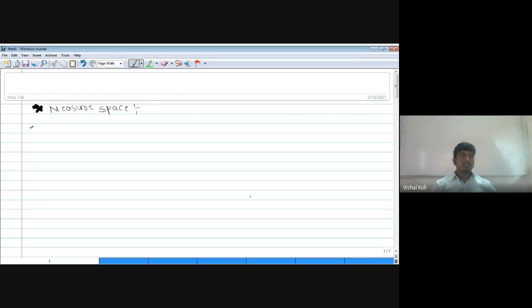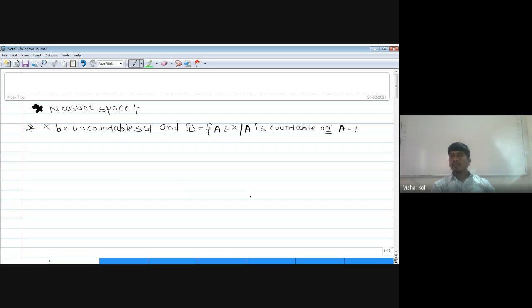Now suppose X is an uncountable set and curly B is the set which contains all subsets A of X such that either A is countable or A equals E complement, where E is countable.